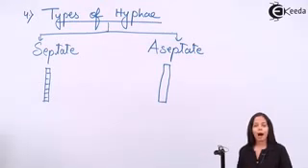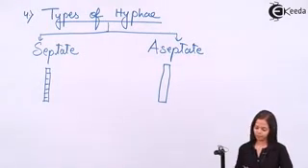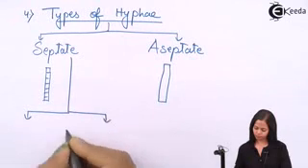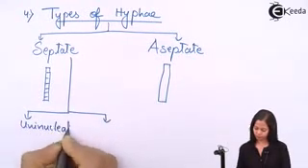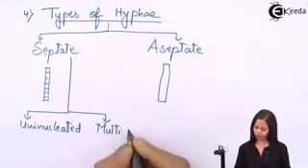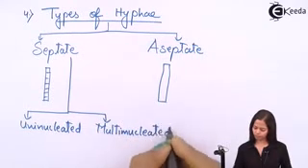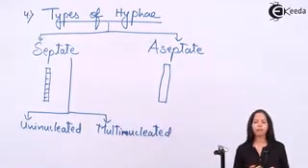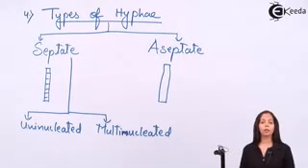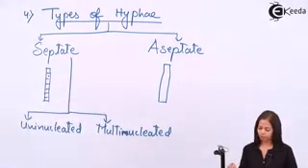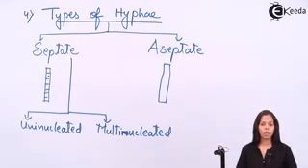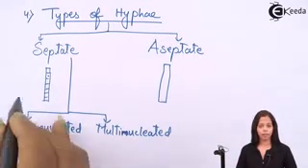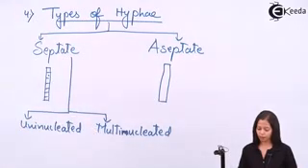So let's see how uninucleated and multinucleated hyphae look. Uninucleated hyphae look like this, a single nucleus in septate hyphae. So this is uninucleated septate hyphae.